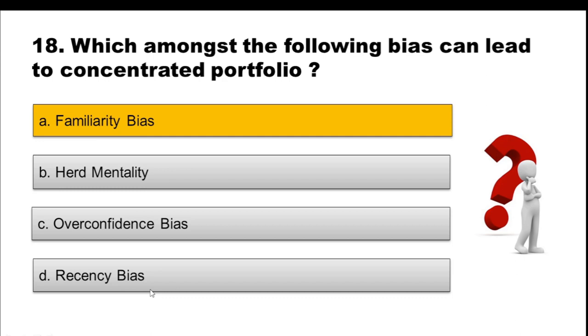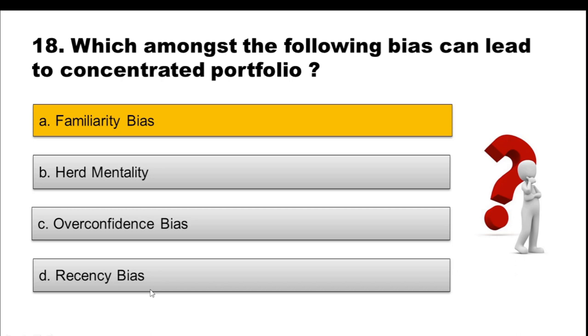But many a time people are not sure about the values of that particular company, and they have only a general idea. They are familiar with that stock. This leads an investor to miss out on many better opportunities.